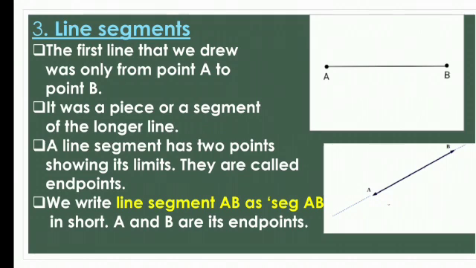A line segment has 2 points showing its limits. They are called endpoints. Limits means they are telling that these are the limits. Beyond these limits, you can't go ahead. So they are called the endpoints of those lines. We write line segment AB as segment AB in short. Whenever you are supposed to write the whole name of the line segment, that is line segment AB, in short you will write it as seg AB. A and B are its end points.